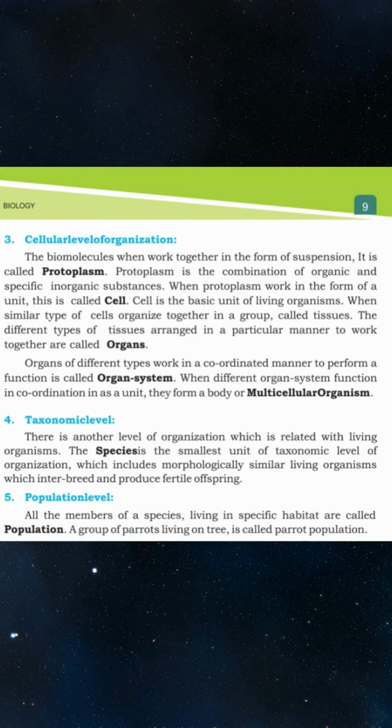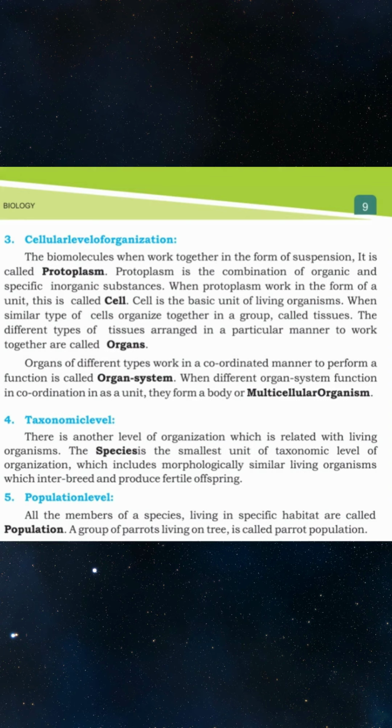When similar types of cells organize together in a group, they are called tissues. Different types of tissues arranged in a particular manner to work together are called organs. Organs of different types working in a coordinated manner to perform a function are called an organ system. When different organ systems function in coordination as a unit, they form a body or multicellular organism.